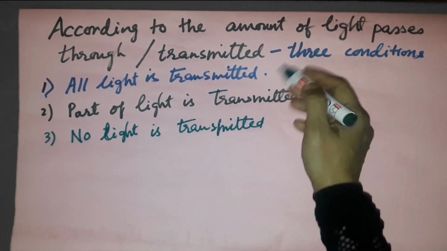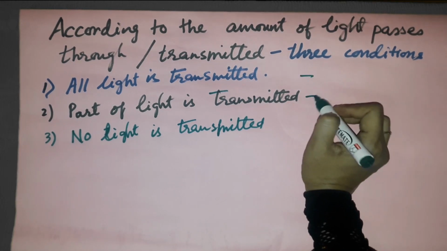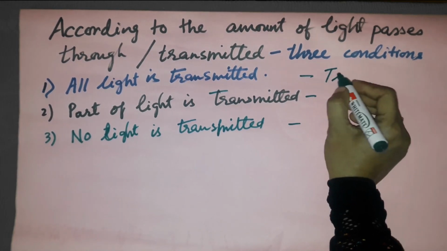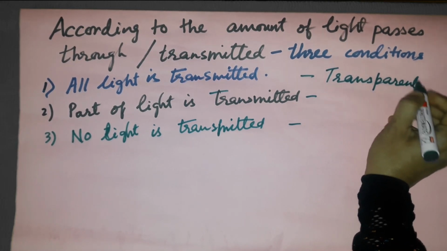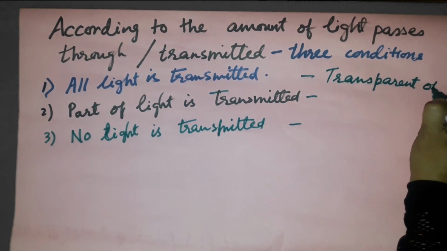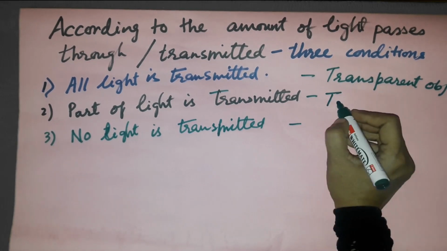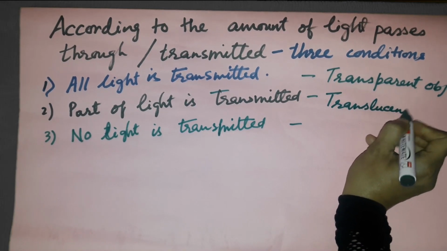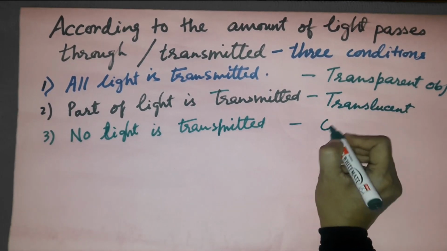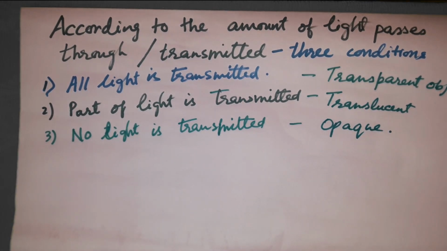So these are the three conditions, and on the basis of these three, there are three kinds of objects. The first one is the transparent medium or object, whereas where part of light is transmitted, that will be the translucent object, and where no light is transmitted, that will be the opaque object.